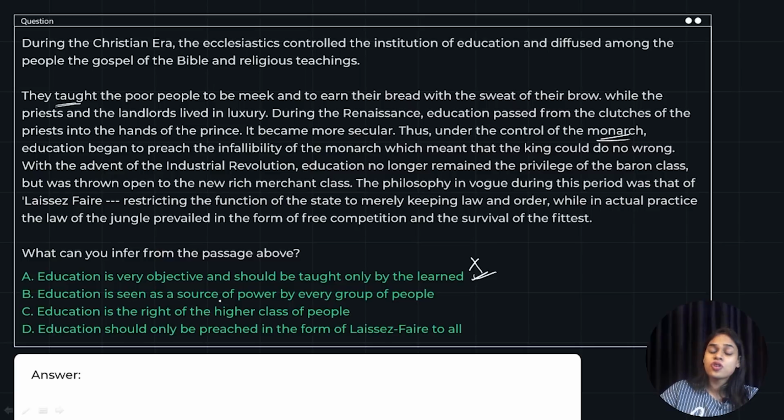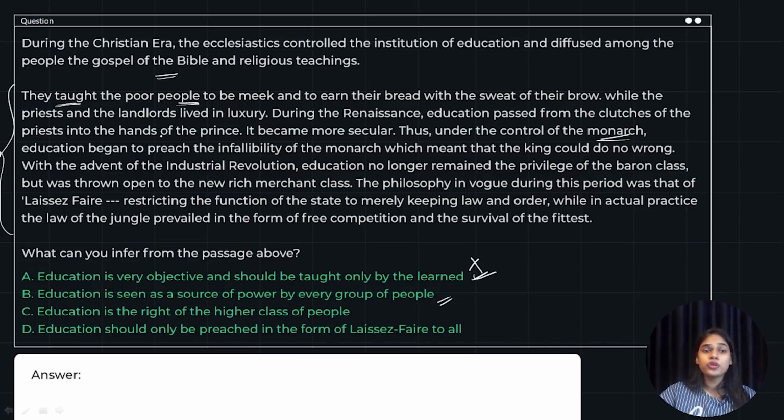Education is seen as a source of power by every group of people. Yes, in the entire passage, we can see that wherever education was taken into the hands of the controlling people, they wanted to use it as a power. First, the people who taught the poor people taught them to earn their bread, while the priests and the landlords lived in luxury. So it's a power of the priests and the landlords over the poor people.